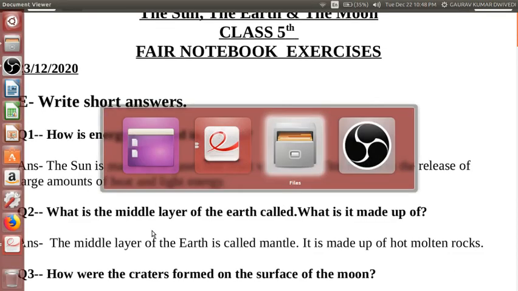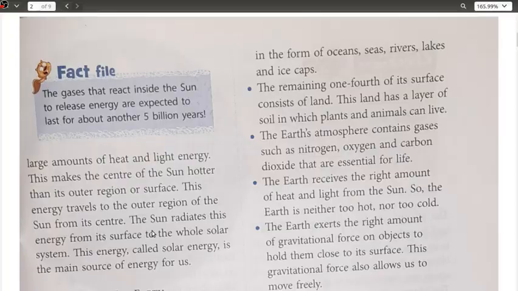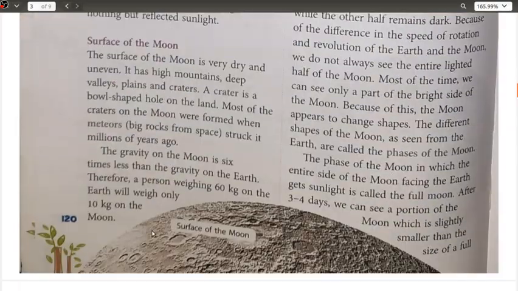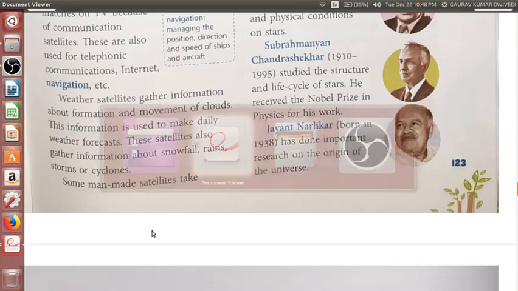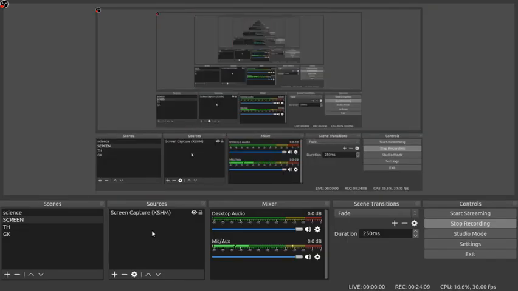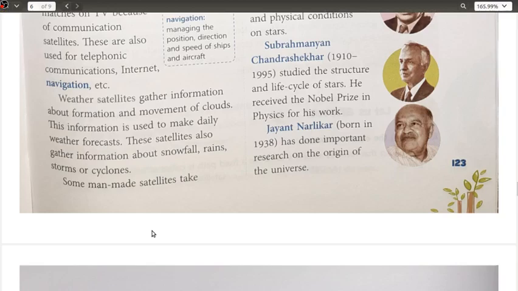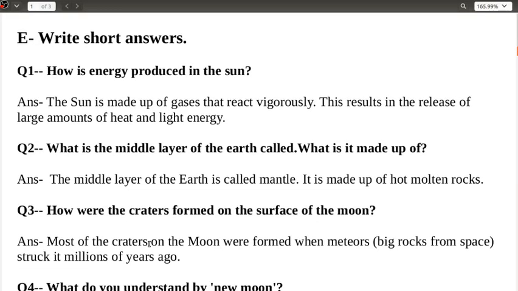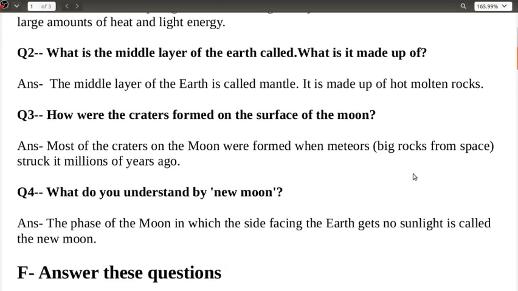Okay, next one we have here. Let us go through this one only, because it is the same question answers which we have here. This is nothing new. Let us go through this PDF only, which has the question answers and everything. The next one we have here is, what is the middle layer of the earth called? You can cross verify it from your books as well. The middle layer of the earth is called the mantle, and it is made up of hot molten rocks. Number 3 we have,